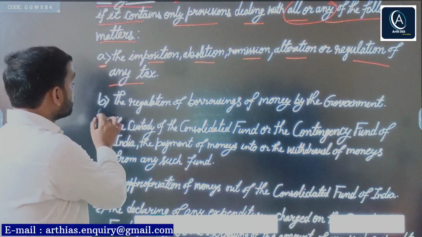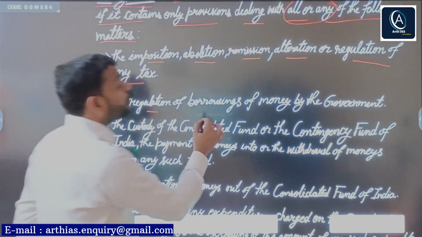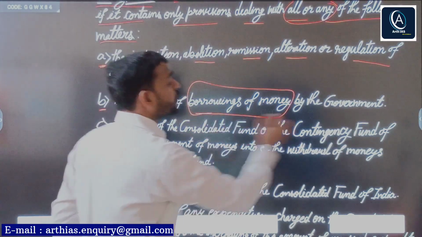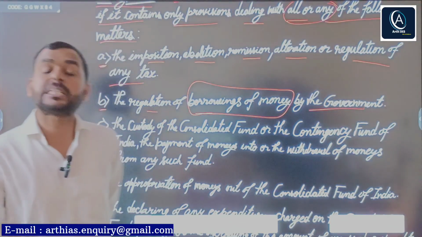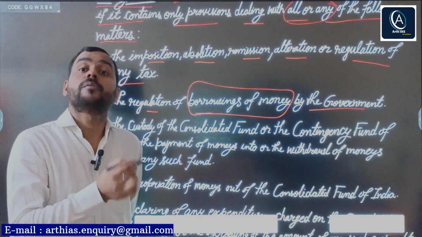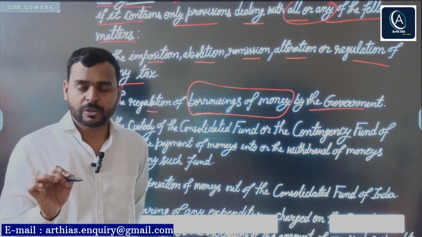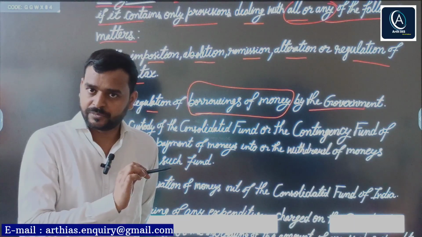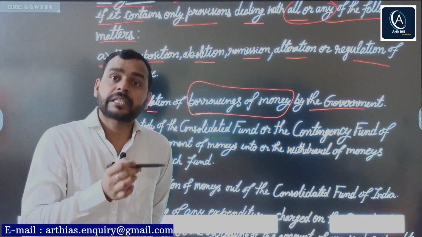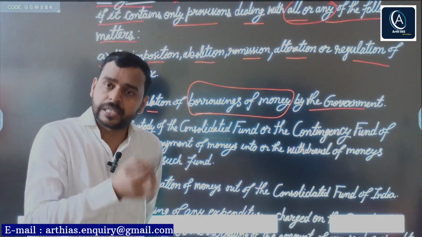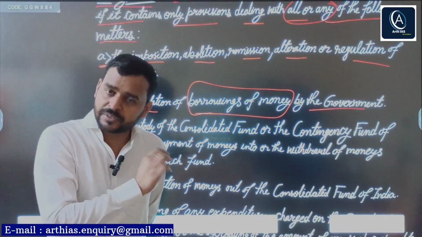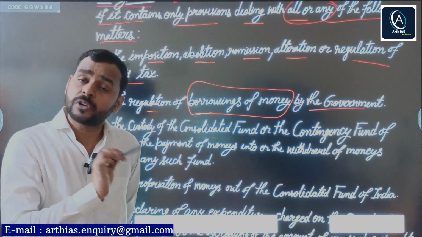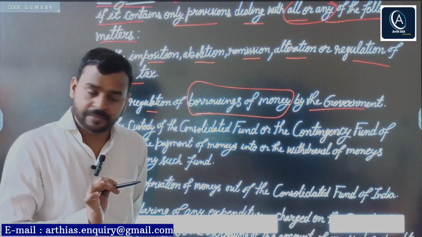Next, subclause B says the regulation of borrowings of money by the government. You do know the Government of India borrows at the union level, and state governments also borrow at state level. So any bill that includes provisions or matters related with borrowings of money by the government is also known as money bill.